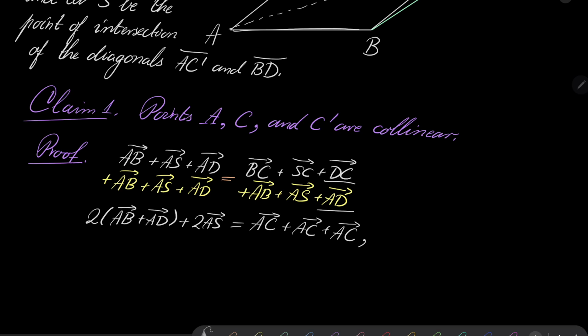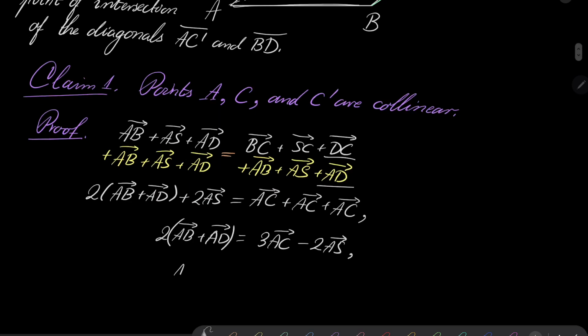So, we get the following: 2AB plus 2AD. Let's put AS on the right-hand side, and we have 3 times AC minus 2 times AS.